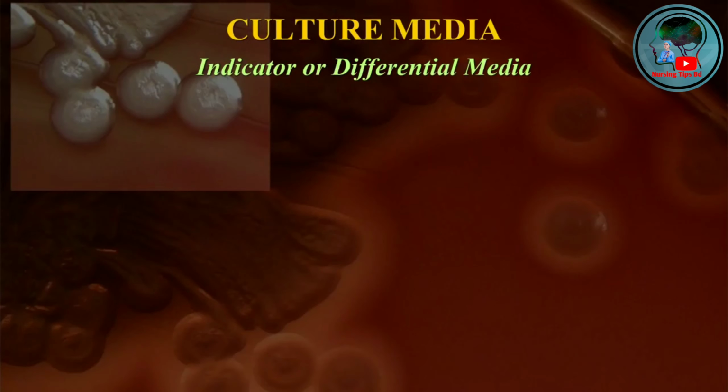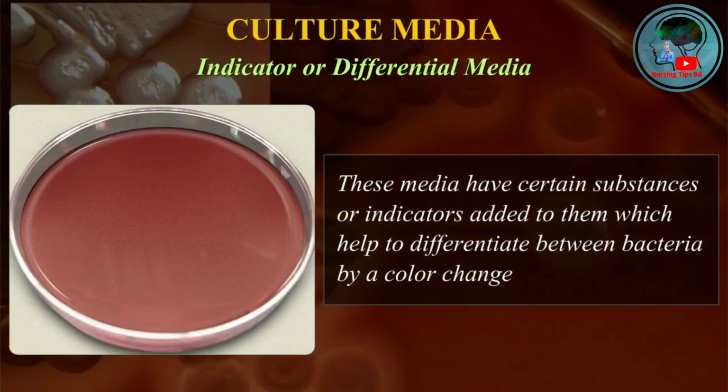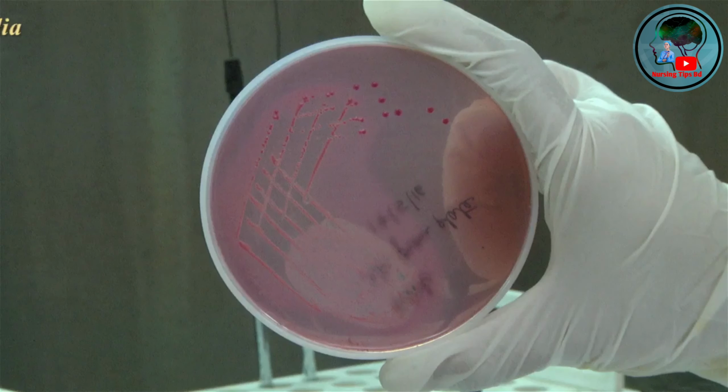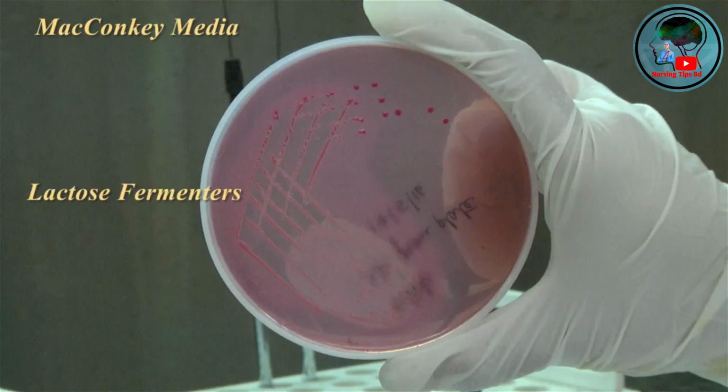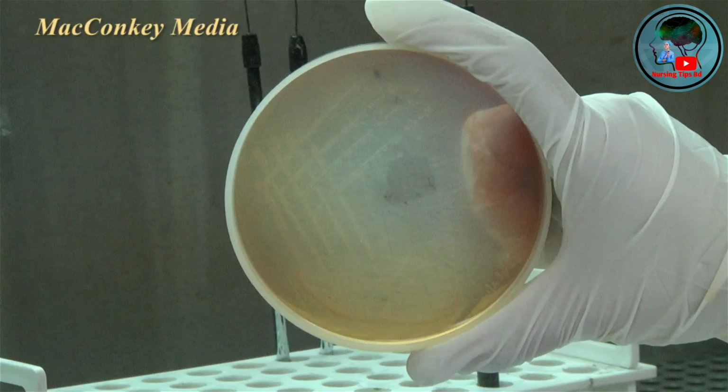Indicator or differential media. These media have certain substances or indicators added to them which help to differentiate between bacteria, usually by a color change. An example is MacConkey's medium, which produces red colored colonies of bacteria which are able to ferment the carbohydrate present in the medium. In contrast, bacteria which do not ferment carbohydrate produce colorless colonies.